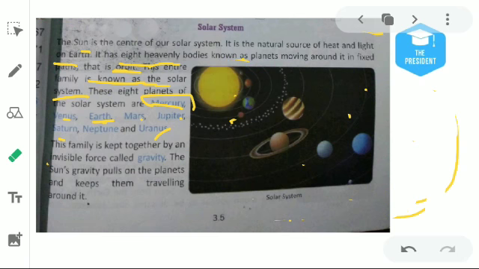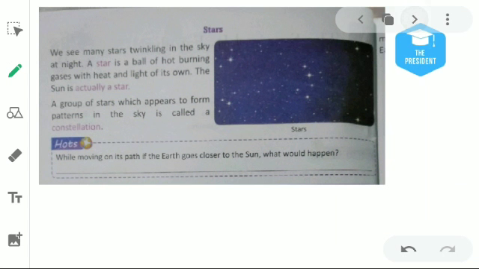Here is the sun, for example, and the sun applies a force called gravity. The sun is pulling the planets towards itself, and that's why they are traveling around it. Okay. Then the next topic: what are the stars?